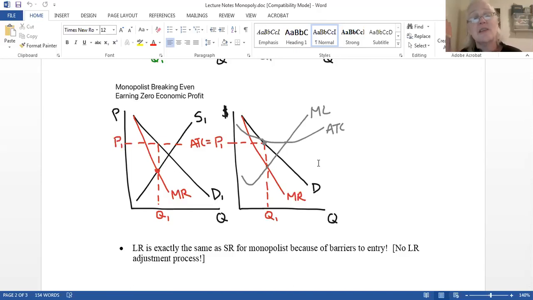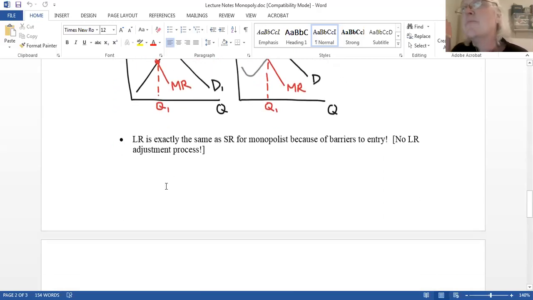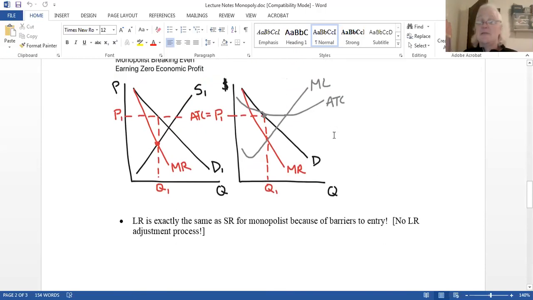Four possible scenarios in the short run, and those exact same four possible outcomes in the long run because of the presence of the barriers to entry. And that's what I have here. Long run is exactly the same as short run for the monopolist because of the barriers to entry. There's no long run adjustment process. Okay?